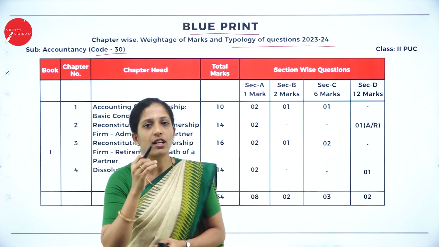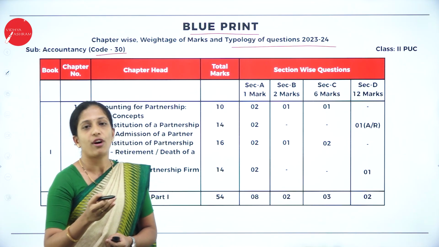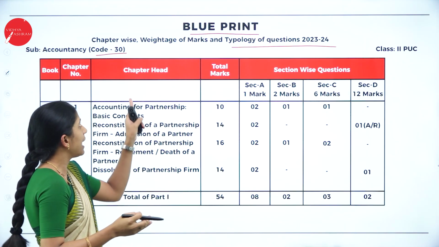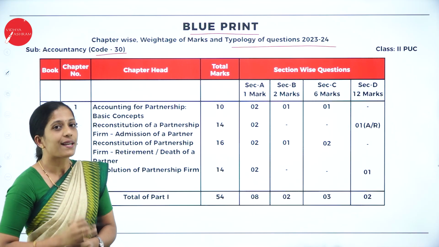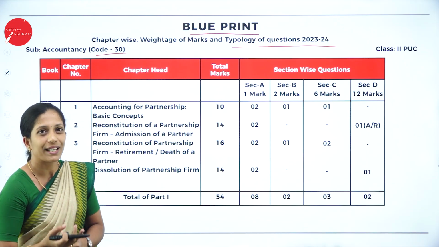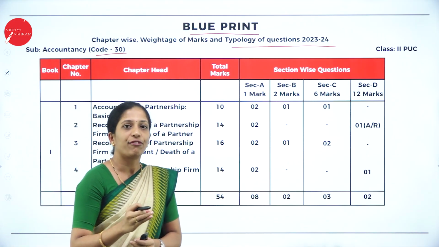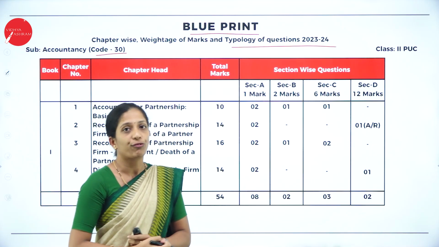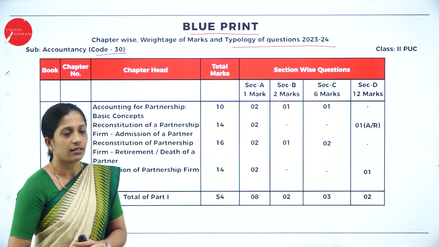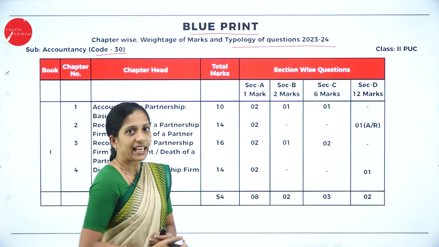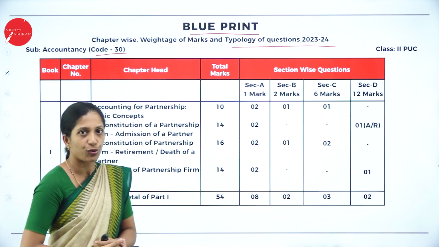They'll ask you when you are going to fill your front sheet of your answer paper. They'll ask you the subject code. So your subject code is 30. Anyhow, you will get an instruction, but be careful. For the safer side, you know the code for accountancy subject is 30. Then your class is second PUC. So this is about your second PUC syllabus.